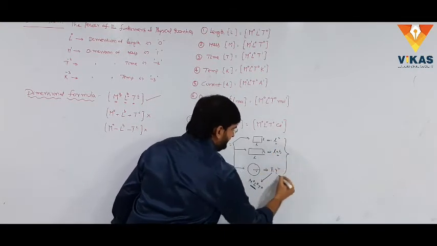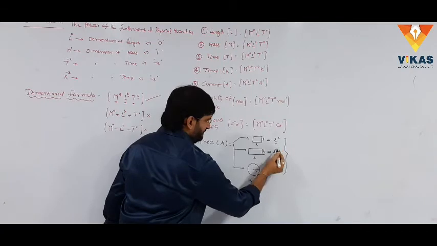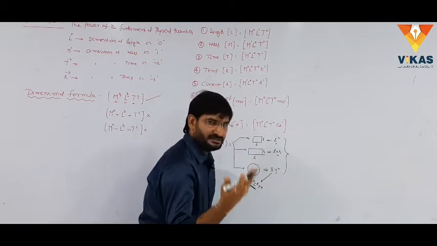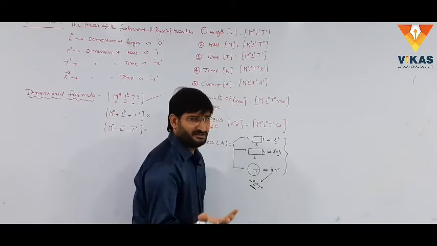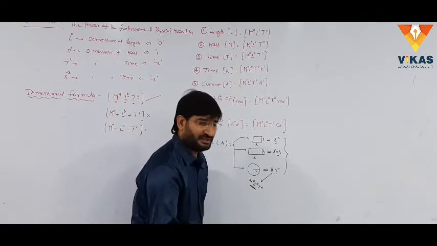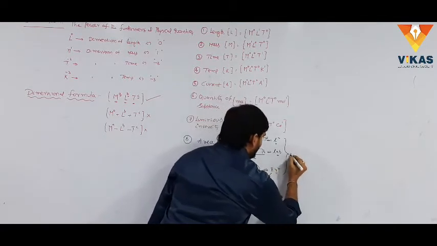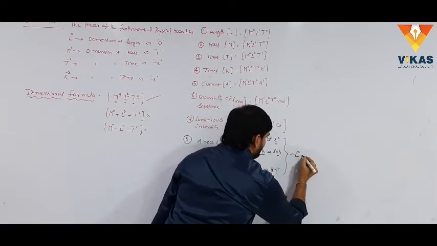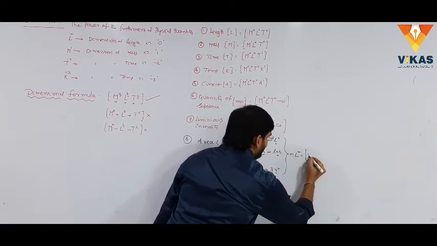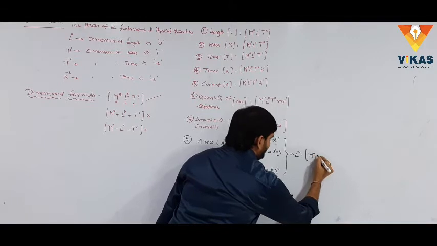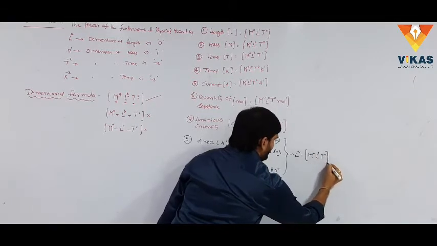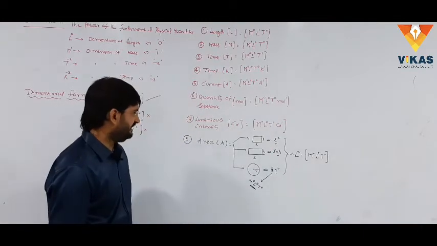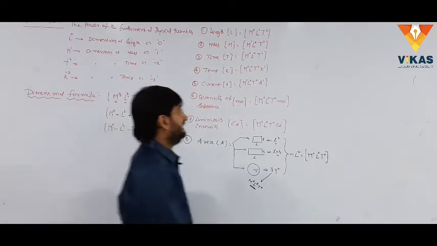Here we observe clearly, in any case, this is length square, length into breadth. Breadth is also a length. Radius is also measured in centimeters or meters, which is also length. Simply, it is nothing but L square. What is the dimensional formula for area? M is not there, M power 0, L is there, L square, T is not there, T power 0. This is the dimensional formula for area.